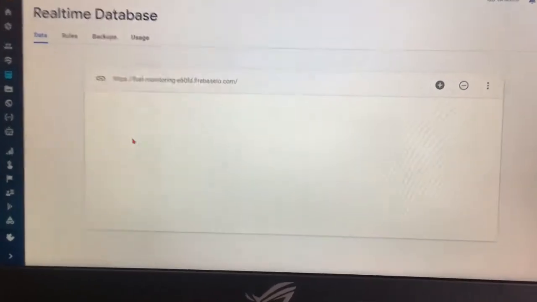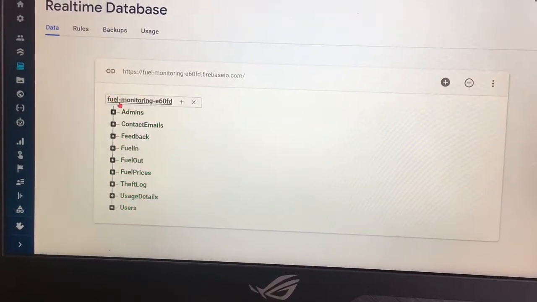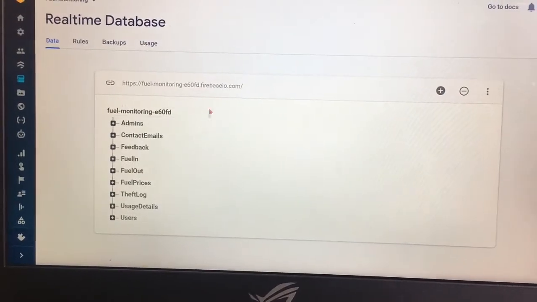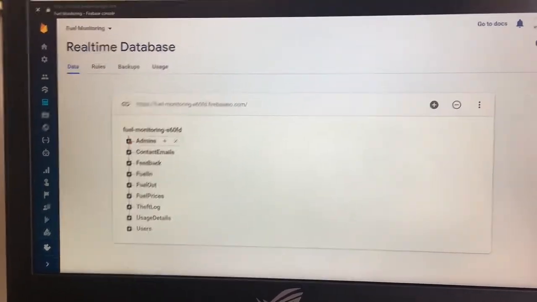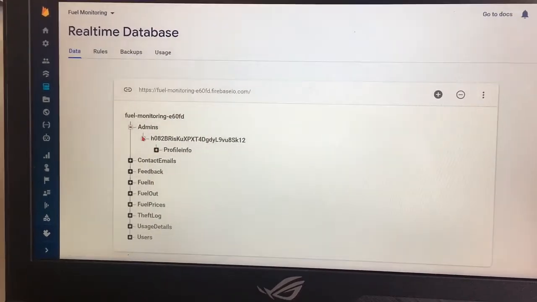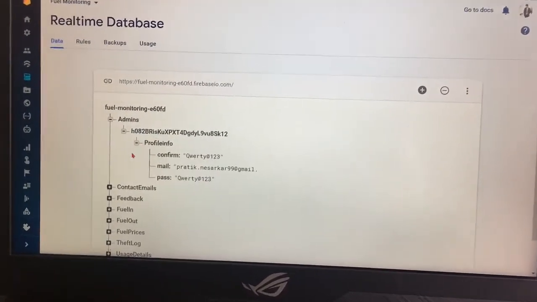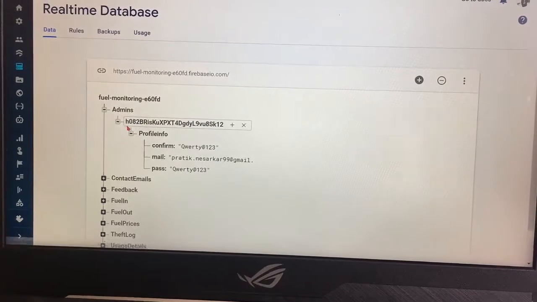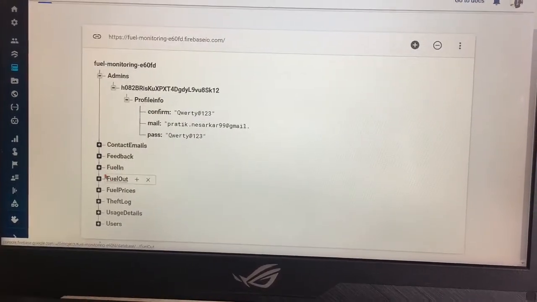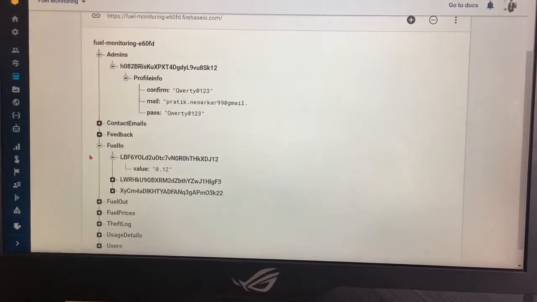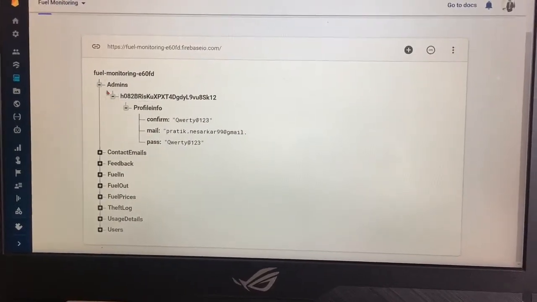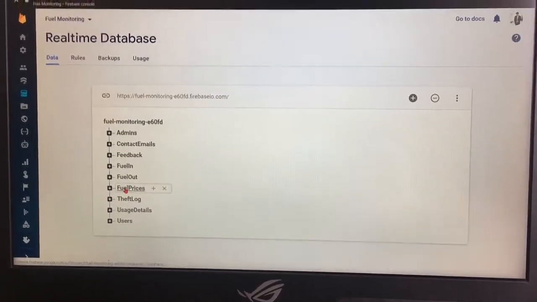As we can see, this is my database. It includes various fields. This is a JSON format, which means JavaScript Object Notation. In this the values are stored in a tree structure, as we can see, and there are automatic unique IDs assigned to it, which makes this task easy for us. We have to implement our code in such a way that we can identify the users in real time. So this is the backend database.